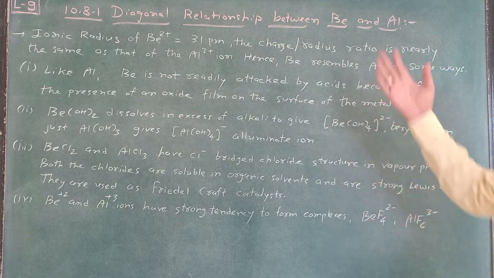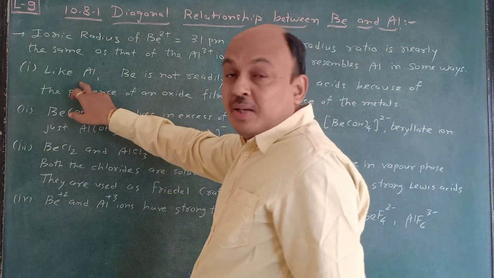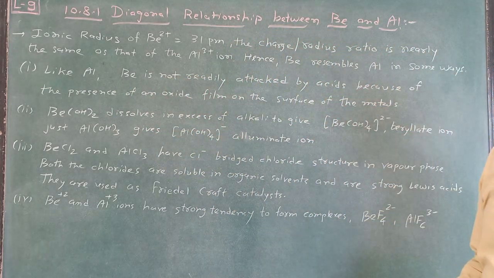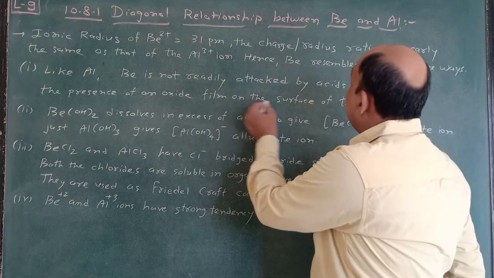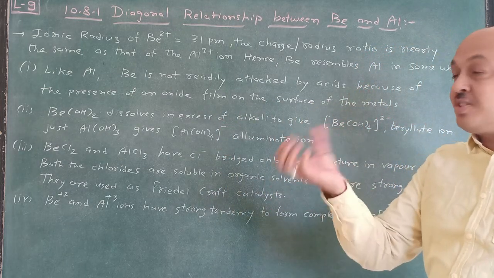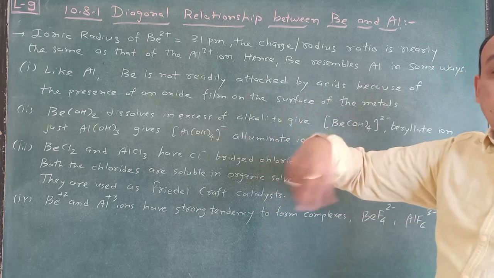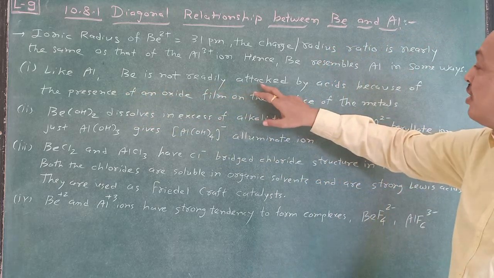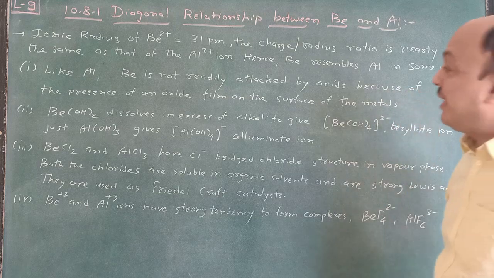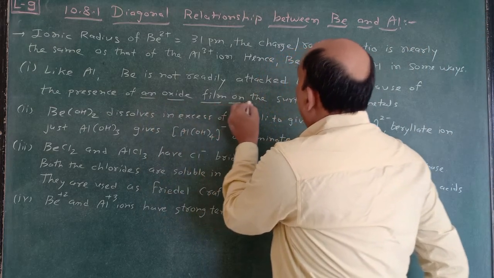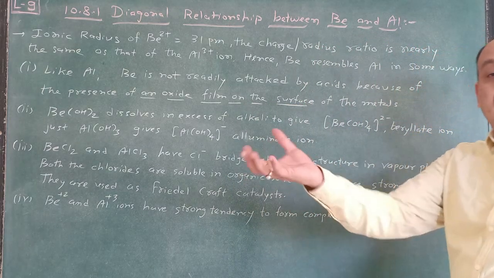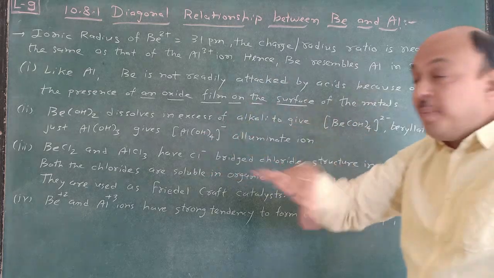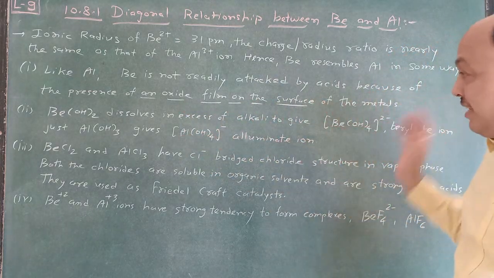So this is the first way, and the similarities are, first, like aluminium, beryllium is not readily attacked by acids because of the presence of an oxide film on the surface of the metals. Because of the small size, they form oxide films. So this is very important. Beryllium is not readily attacked by acids because of the oxide film on the surface of the metals, because they readily capture oxygen from air and form an oxide film on the surface.